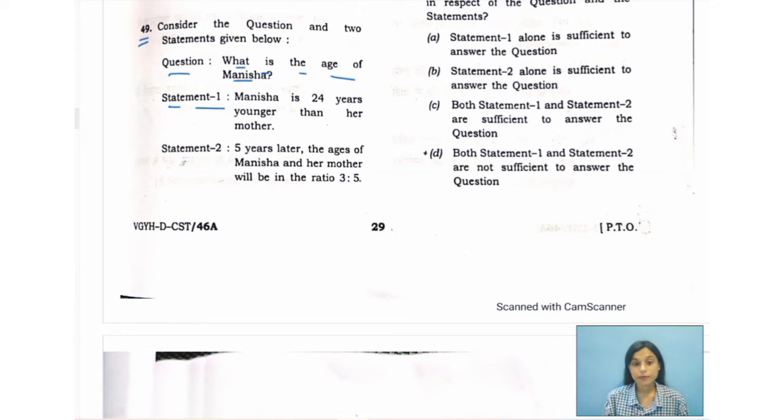The statements that follow: Statement 1, Manisha is 24 years younger than her mother. Statement 2 says 5 years later, the ages of Manisha and her mother will be in the ratio 3:5. So the ages will be 3x plus 5 and 5x plus 5.